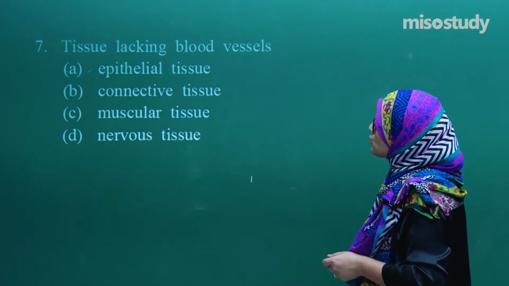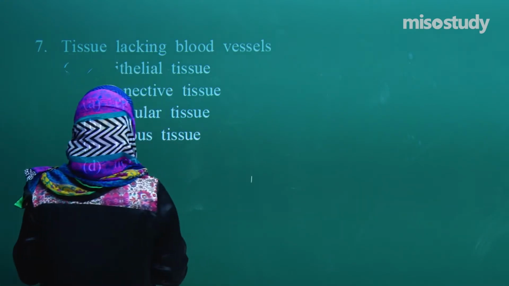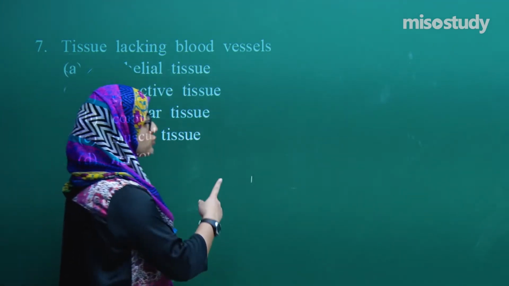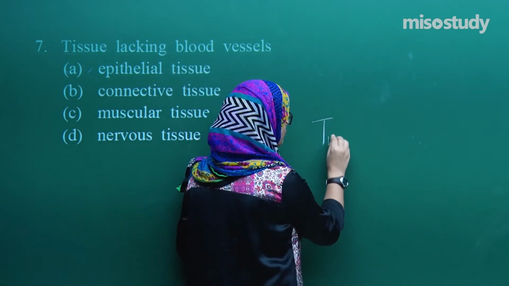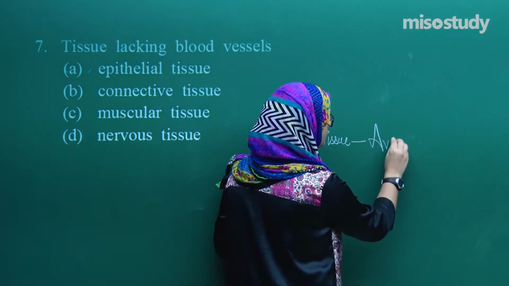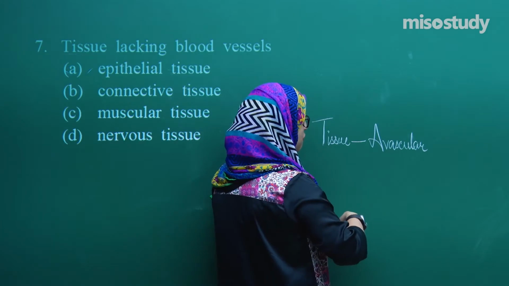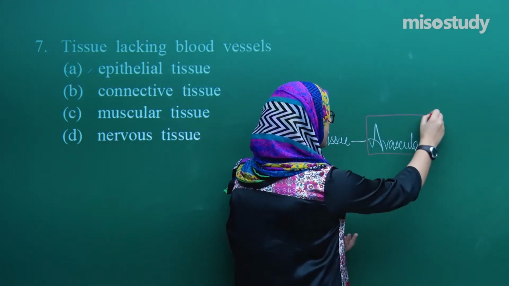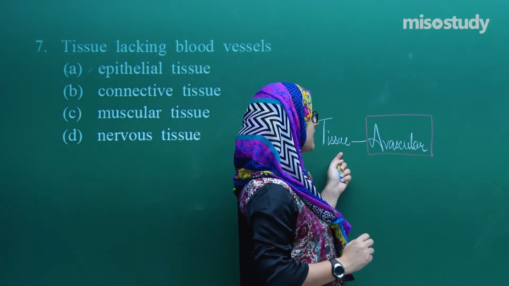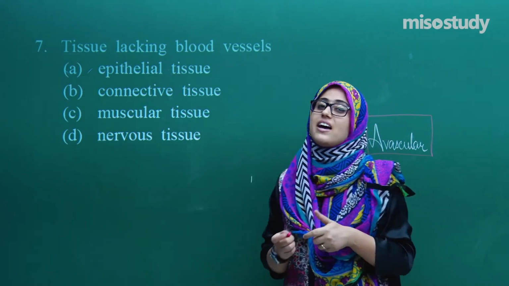Coming to the next question. What's the question? It is the tissue lacking blood vessels. So it's talking about tissue which is lacking blood vessels, that means which is avascular. So here we have to find out which tissue is avascular. So this is the main point. What do we have to do? We have to find out of these tissues which tissue is avascular.